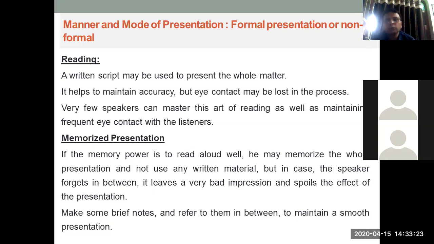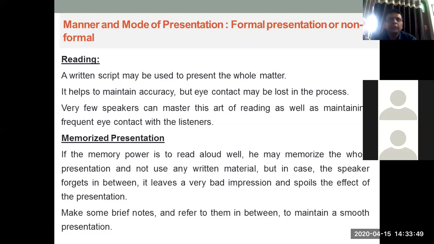When you are speaking to 10 people, 20 people, you need to maintain their eye contact. Definitely people will be looking at the projection screen also, but you need to ensure that you are sharing sufficient information with them. Memorizing the presentation, definitely it is the best if you can. If you can memorize a whole presentation, nothing can be better than that, but it is going to be a little difficult if it is a big presentation, right?